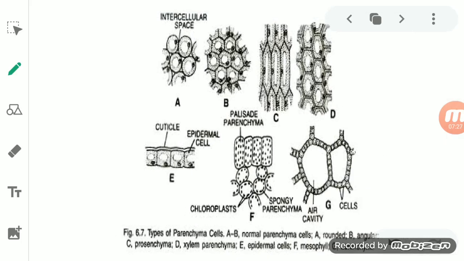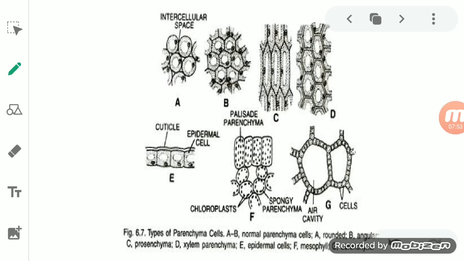Some are rounded, some are oval shaped, some are hexagonal, or others it can be polygonal. So they are isodiametric. The diameter of the cell is equal. They are equally expanded on all the sides, even though they are of different shapes.